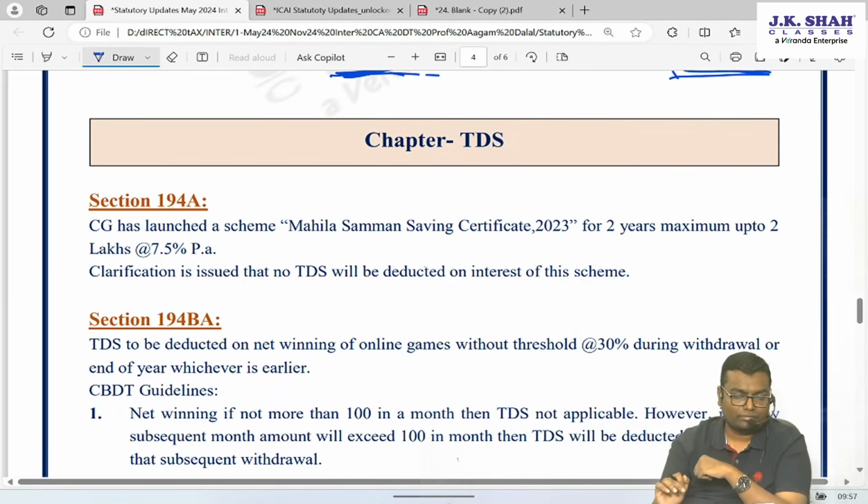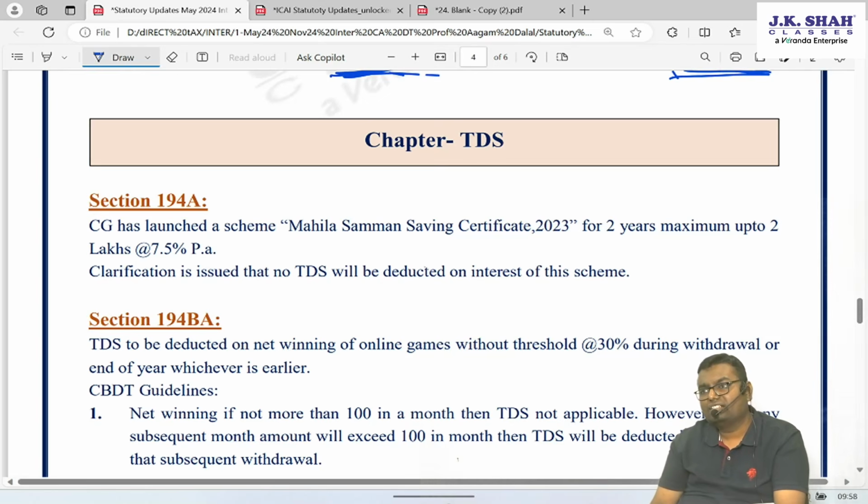Then TDS chapter. Section 194A. Any bank or post office paying interest more than 40,000, 10% TDS. If they are paying to a resident senior citizen interest more than 50,000, 10% TDS. Any other person making payment of interest more than 5,000, 10% TDS.